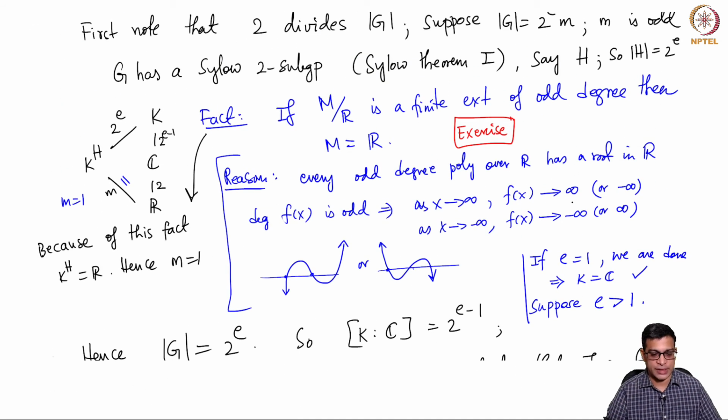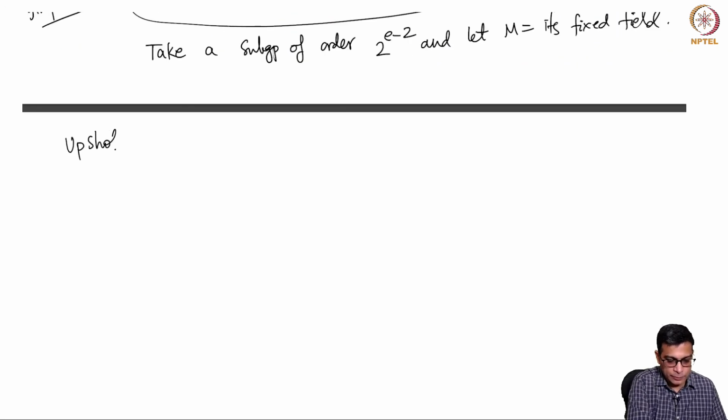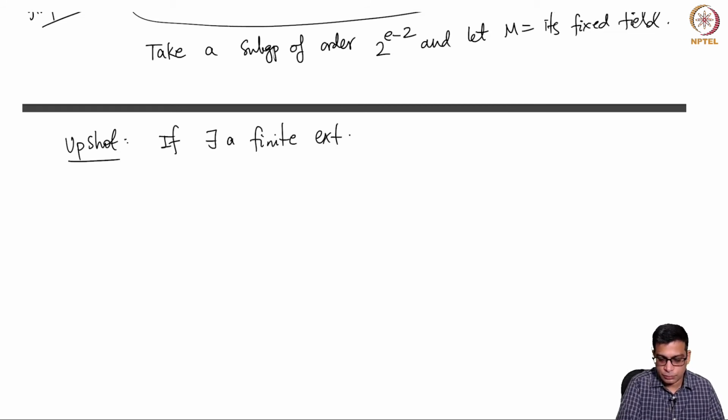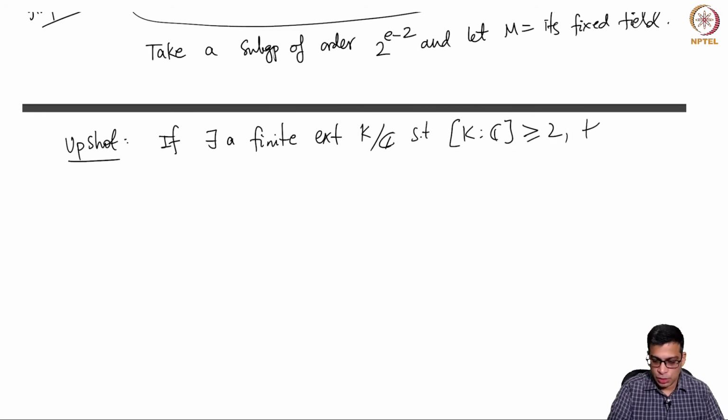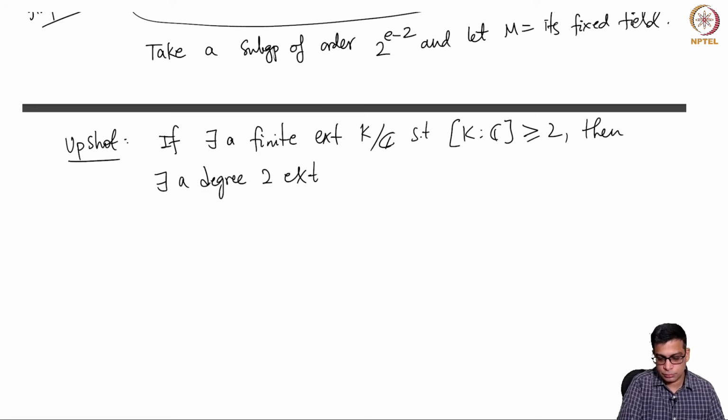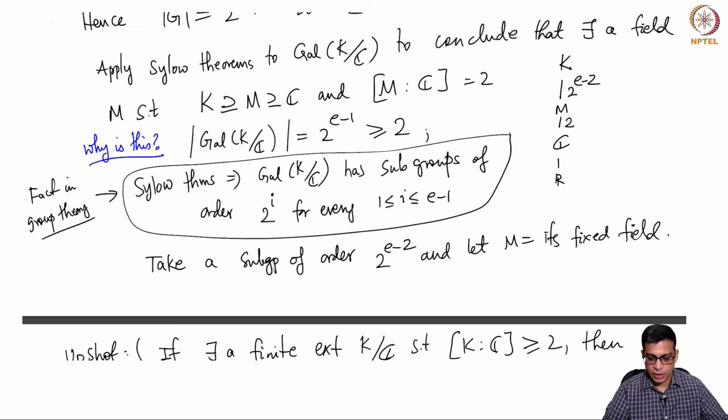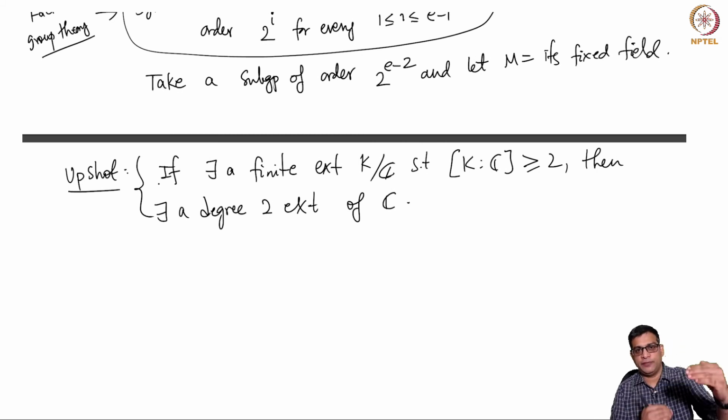So the upshot of all this is, so far maybe it's good to write this. The upshot: if there exists a finite extension K over C such that its index is at least 2, then there exists a degree 2 extension of C. Okay, that's the upshot. So the entire previous slide is proving this. Give me any finite extension which is at least degree 2, then I can take a smaller extension which is exactly degree 2.